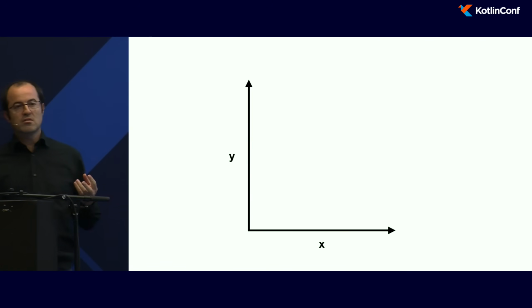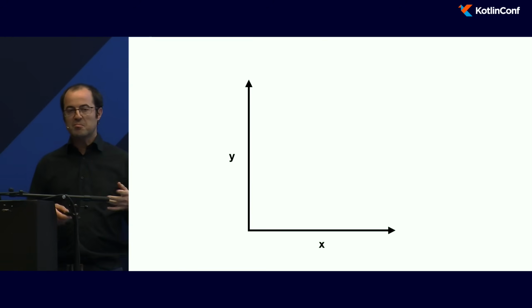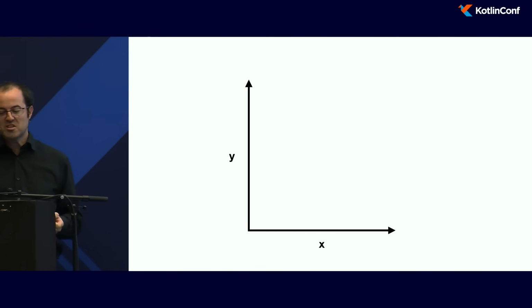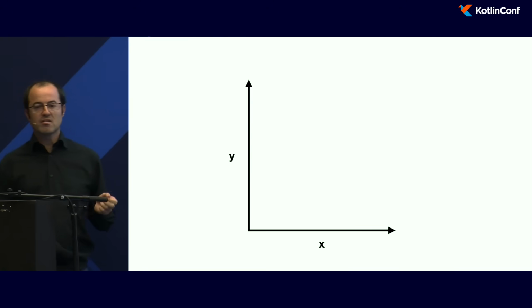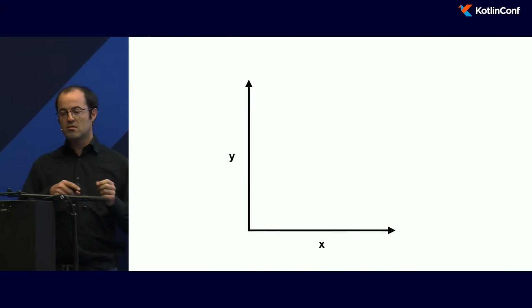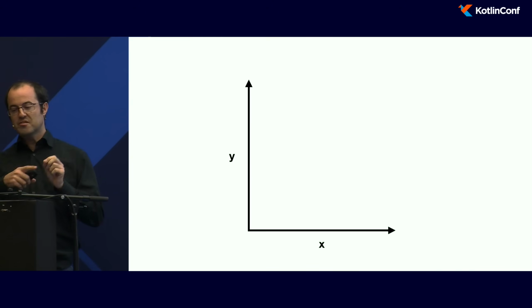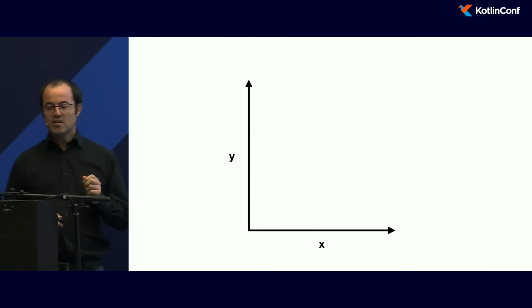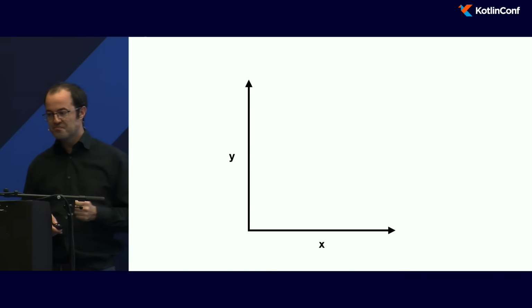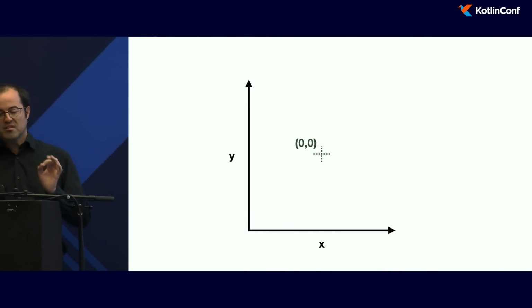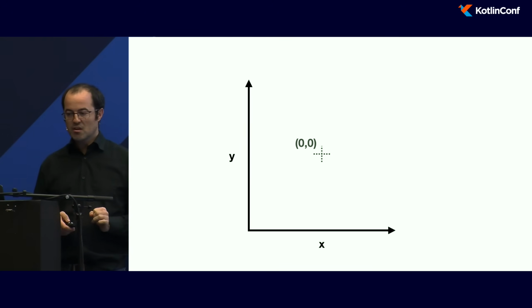So I use coordinates x and y to display things on the screen, and this is how the coordinate system works in libgdx. The x goes from 0, where 0 is on the left, to the right, and the y is from the bottom up. By default, if you're doing nothing, the coordinate 0, 0 is in the center of your screen. So you can display something.